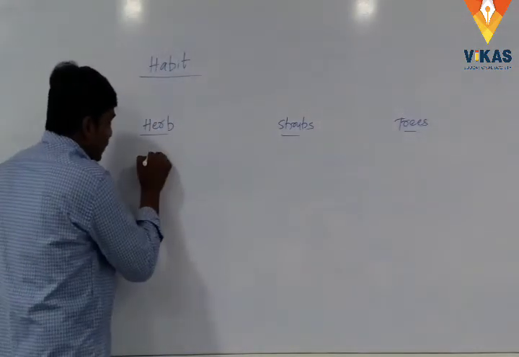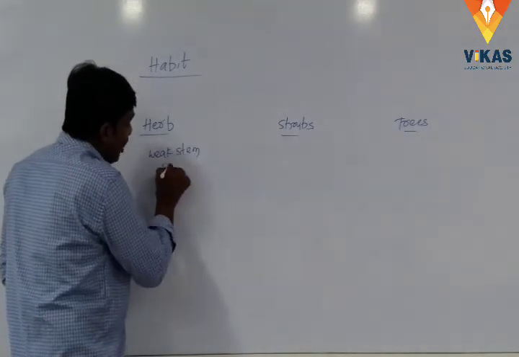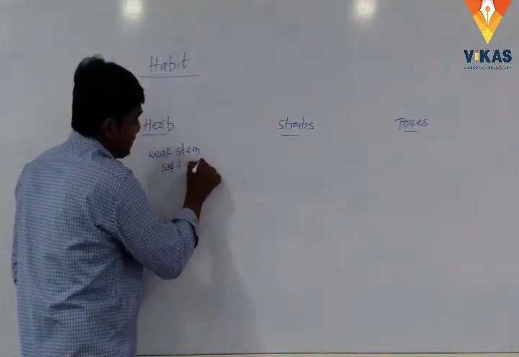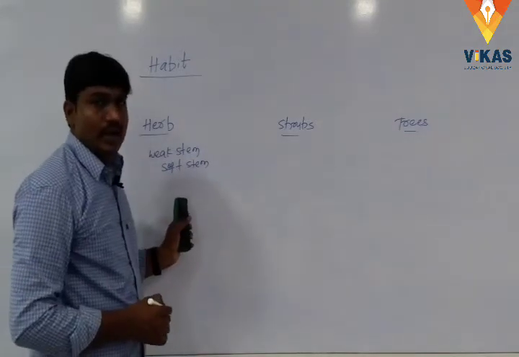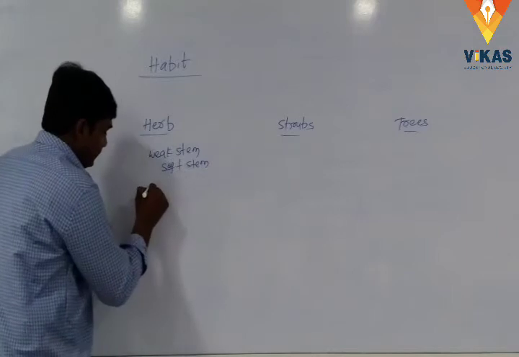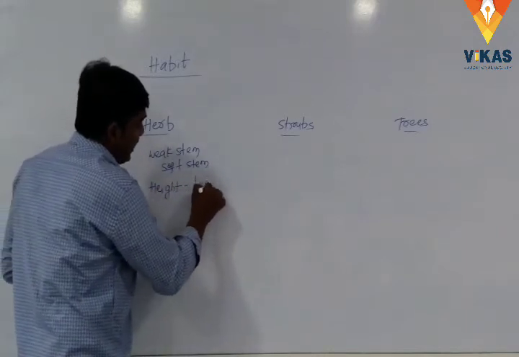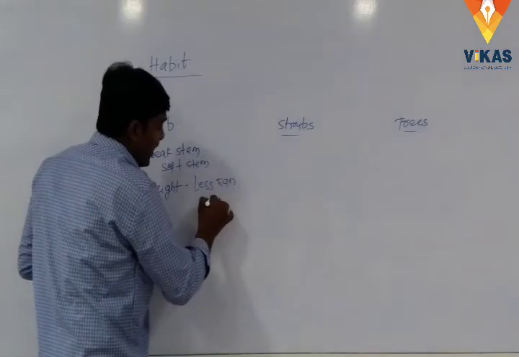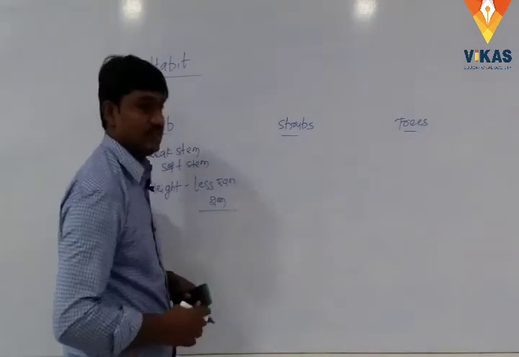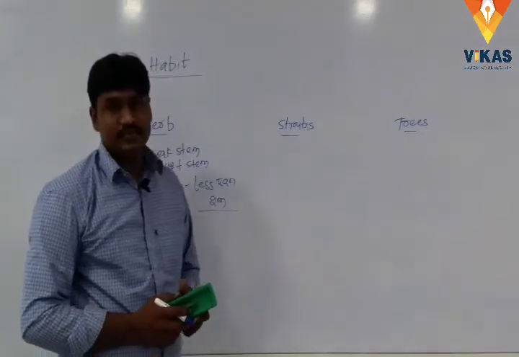Herbs have a weak and soft stem, and the height of the plant is below 2 meters. It is called herbs.